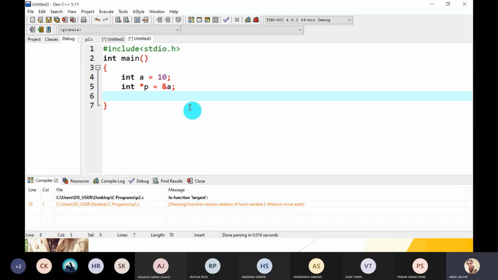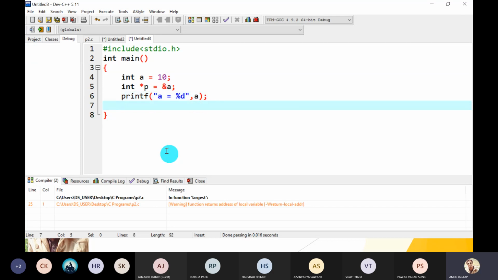Now we have to print the value of a and its respective address. So how to print it? printf a is equal to %d comma a. So it gives you the value of a. If you want to print the address, printf address of a is equal to, and first we have to decide the format specifier, because for addresses the format specifiers are different.